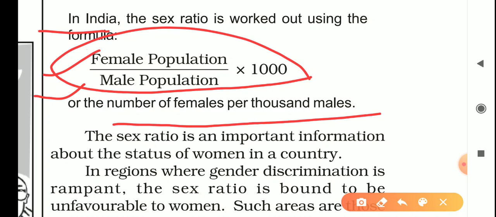The sex ratio is important information about the status of women in a country. The status of women in a country can be judged by the sex ratio. Suppose a sex ratio is very good. It means that women's condition and women's social status is good. And if women are fewer in a country, everyone can judge it as the low status of women in that country.